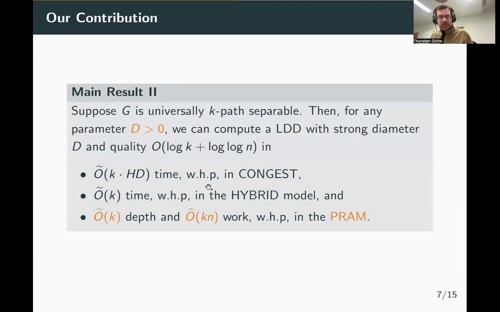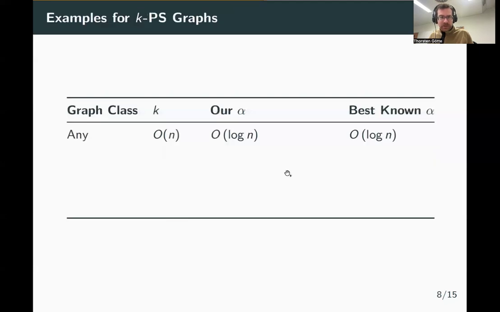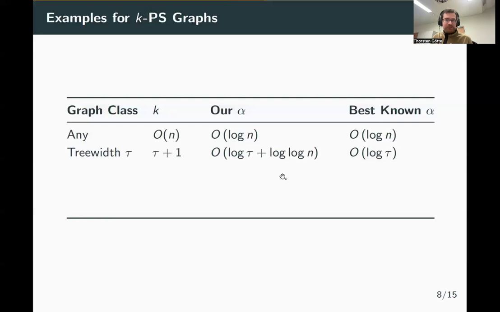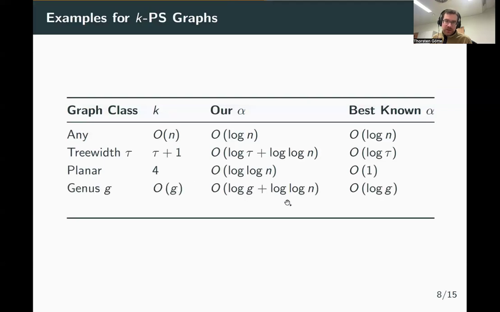Now, if you compare this with the sequential algorithms, we see the following. For general graphs, we achieve the same quality as the best known sequential algorithm, which is very good. But even for these restricted graph classes, the best known alpha in the sequential world is log of tau. For graphs with treewidth tau, we have log of tau plus log n. For planar graphs, the best known is O of 1 in the sequential world. We have log n. For genus g graphs, it's log g versus log g plus log n.